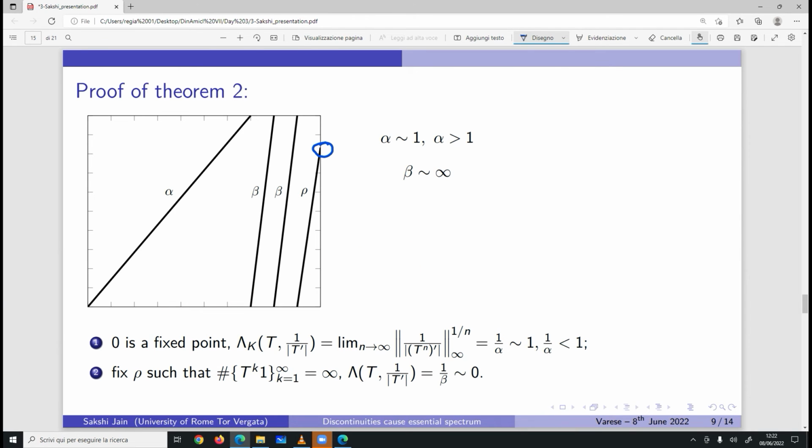So in this setting, let's observe why this special kind of function I'm talking about. Here 0 is the fixed point, as we can see, and if we calculate first the Keller's bound, which is given by this quantity here, it considers the least expanding branch, so it considers the first branch, and its essential spectral radius is given exactly by 1 over alpha, and since alpha is very close to 1, 1 over alpha will be very close to 1 again. And now, to compute our lower bound, we first make some observations here.